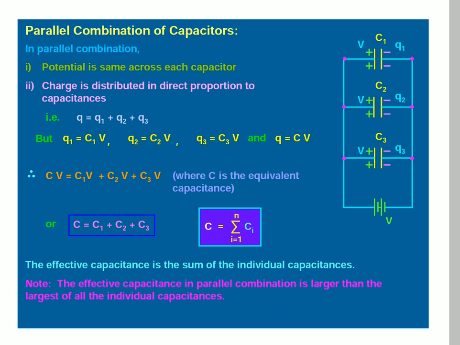For n number of capacitors arranged in parallel, C is equal to summation i is equal to 1 to n of Ci. The effective capacitance is the sum of the individual capacitances. The effective capacitance in parallel combination is larger than the largest of all the individual capacitances.